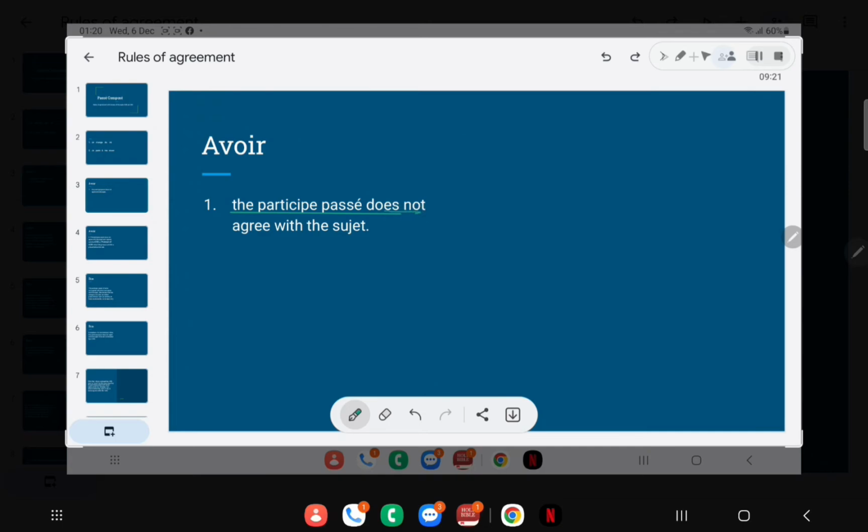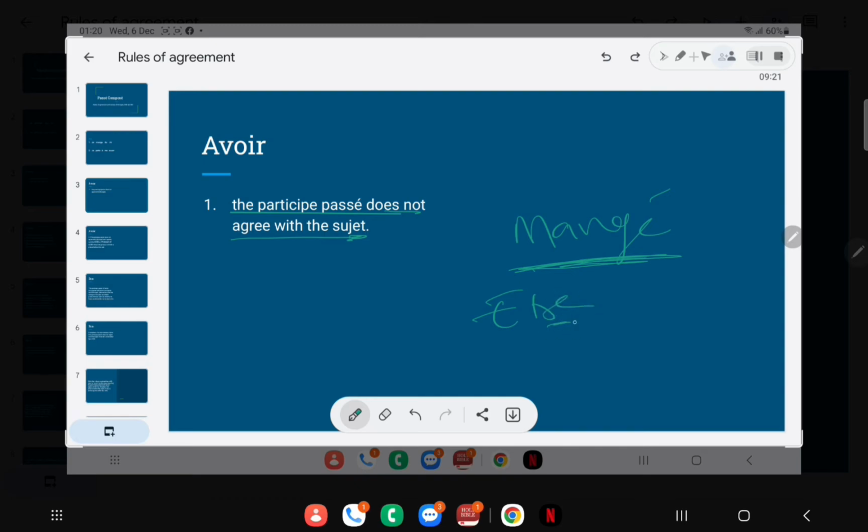The participe passé of the verbs conjugated with avoir, they do not agree with the sujet. They don't agree with the subject. I said earlier in our previous class, verbs being conjugated under avoir, they do not agree with the subject. Therefore, if the participe passé is, for example, manger, manger remains manger, no matter the gender of the subject, no matter how many the subject is, it remains manger, it doesn't change. As against être.